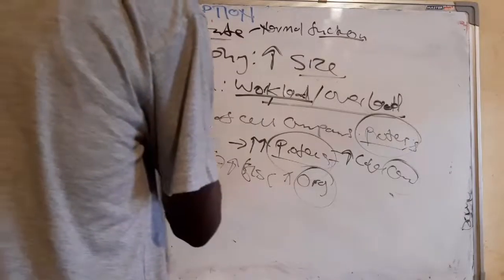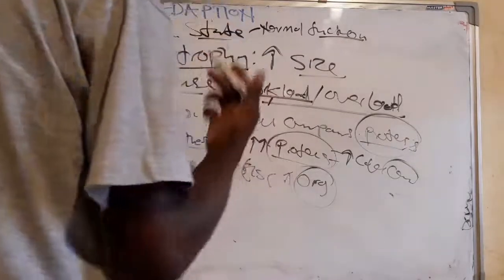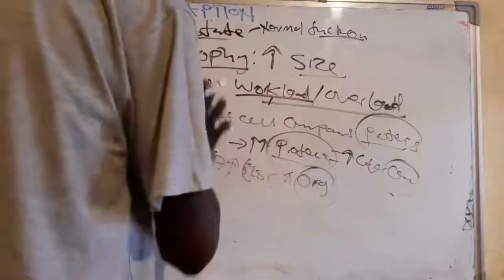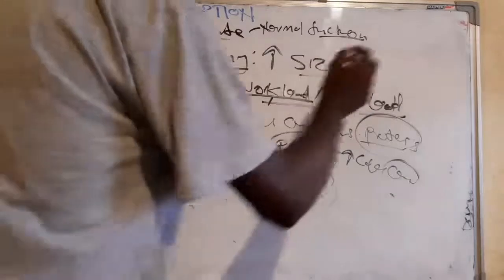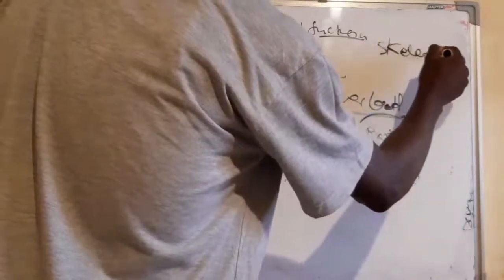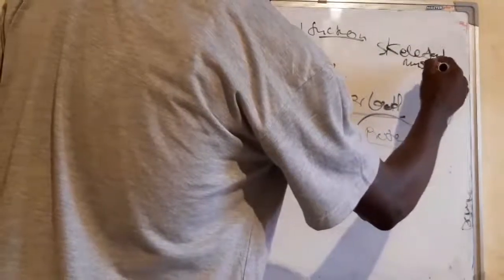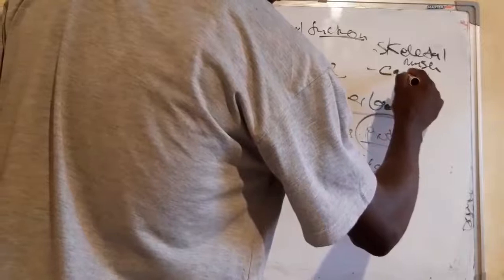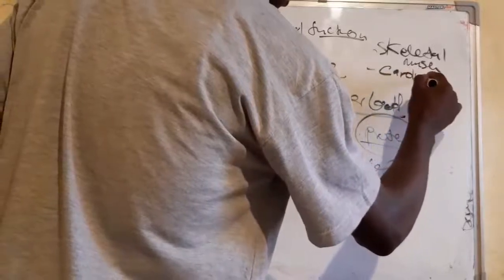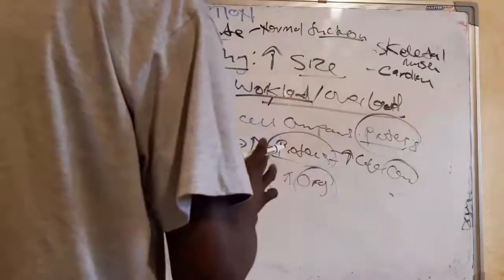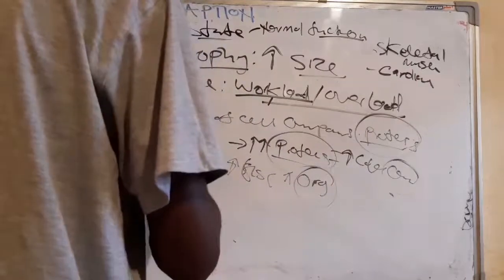So hypertrophy, what types of cells with proliferative capacity undergo hypertrophy? It is the cells of the skeletal muscle, and also the cells of the cardiac, which is just the myocardium. So now let us classify this under physiological and pathological.